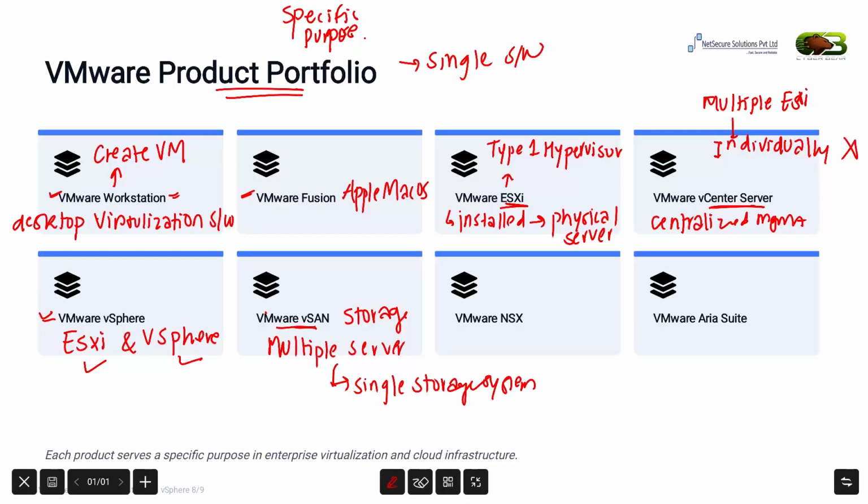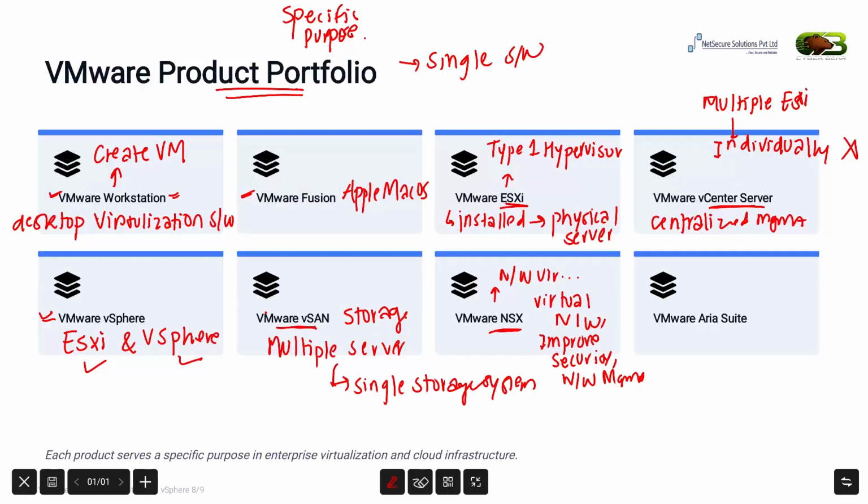After that, we have VMware NSX. NSX is VMware's network virtualization solution. It allows organizations to create and manage virtual networks, improve security, and simplify network management within a virtual environment.